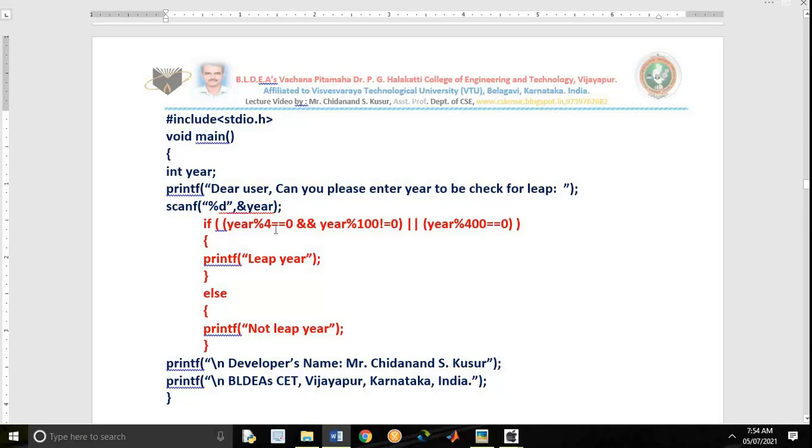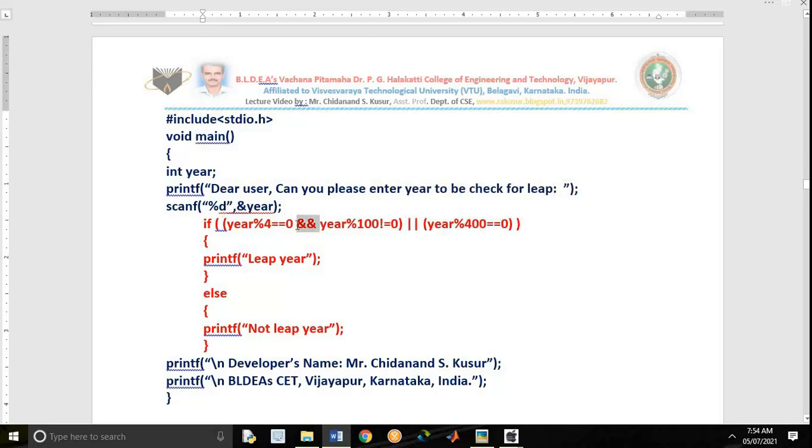There are two conditions to decide whether the year is a leap year or not a leap year. This is the first condition. Okay. This is the second condition. Okay. This is logical OR. This is which operator? Logical OR.